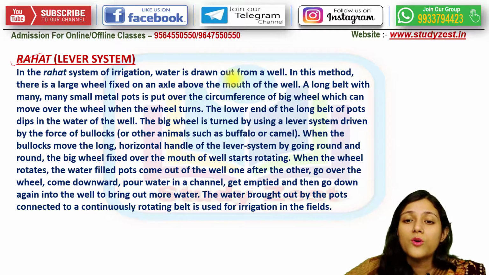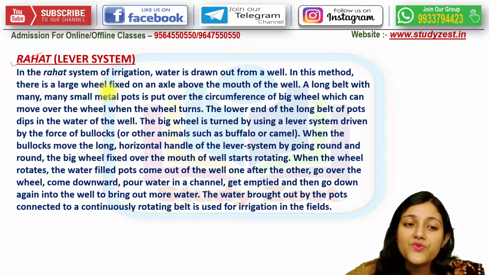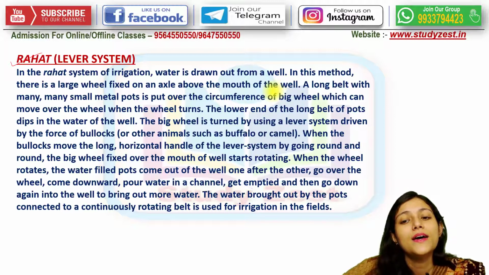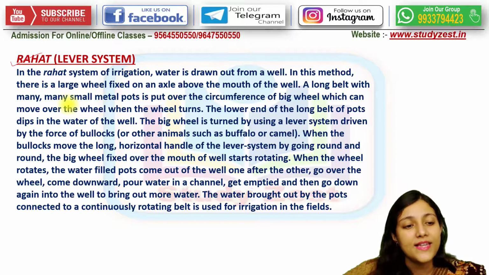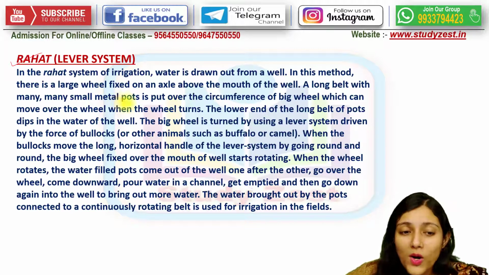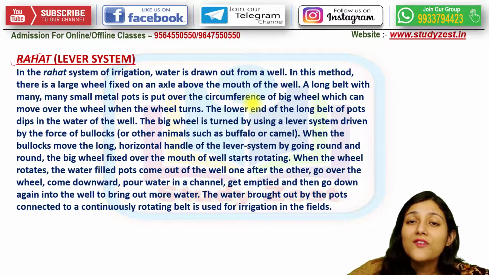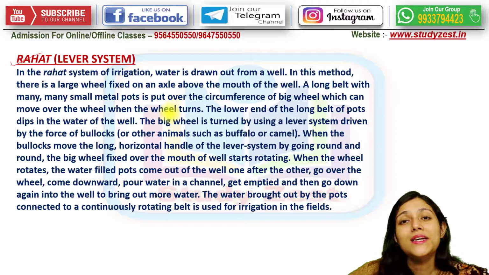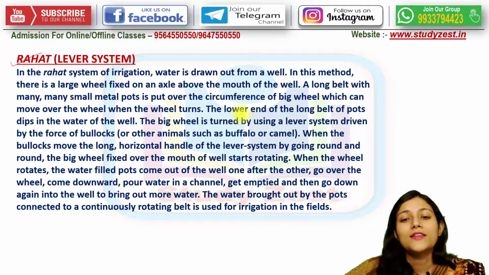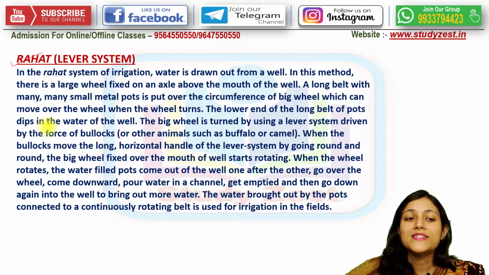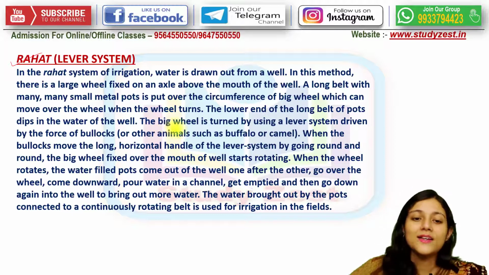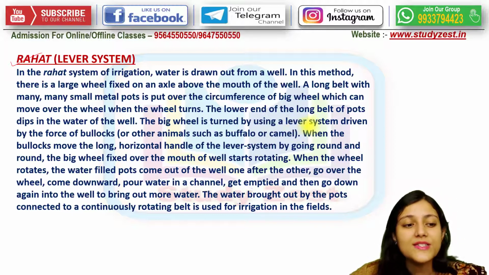The water is again drawn out of the well, and in this method there is a large wheel fixed on an axle above the mouth of the well. A long belt is there with many small metal pots, and it is put over the circumference of the big wheel. It can move over the wheel when the wheel turns, right? The lower end of the long belt of pots dips inside the water of the well. Now the big wheel is turned by using the lever system, which is driven by the force of an animal.